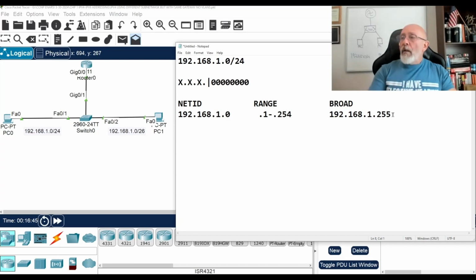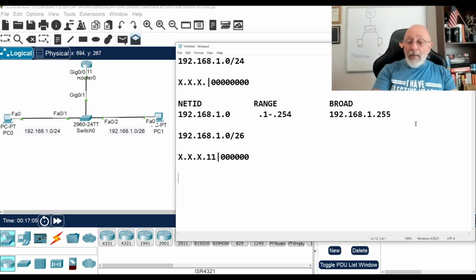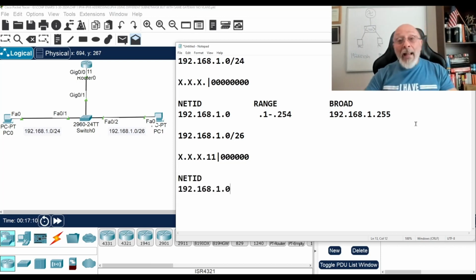We're not doing that. So the next one is 192.168.1.0 also, but with a /26. What does that mean? X.x.x dot, that's 26 bits, and the remaining six bits, to make a total of 8 bits. So your network ID, because we're using the zero network, is 192.168.1.0. I want to know what networking person is doing this, that this has to be something explained at the ENARSI level, the CCNP Advanced Routing and Switching level.